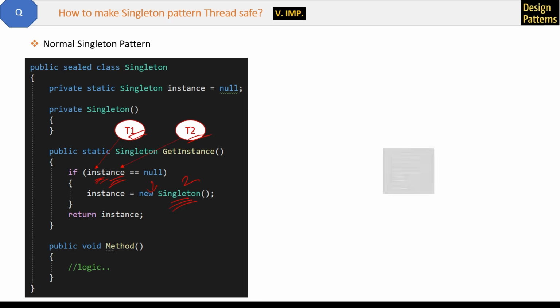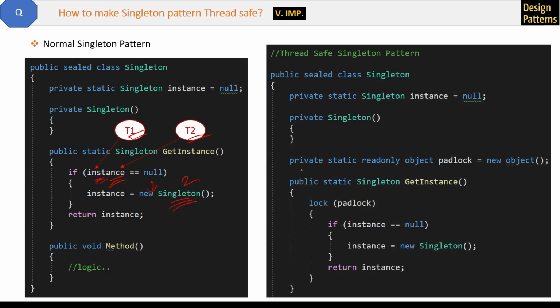Now for that, first we will create a read-only object padlock like this, and then we will apply the lock over this if condition. This lock will allow only one thread, T1, at a time inside it. So this lock will not allow both T1 and T2 to get inside at the same point of time, and it will let the other thread T2 wait.